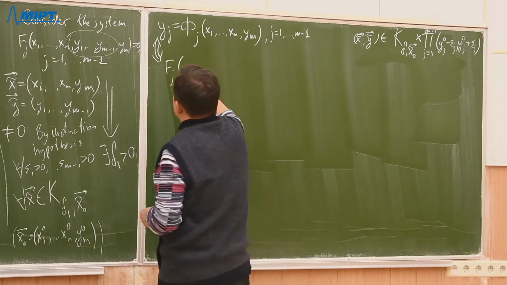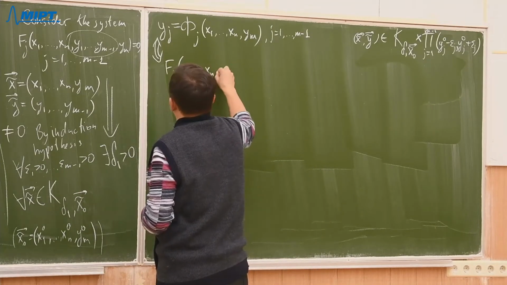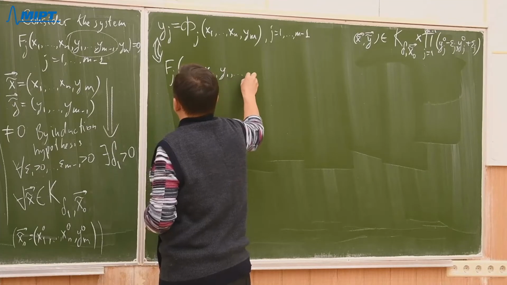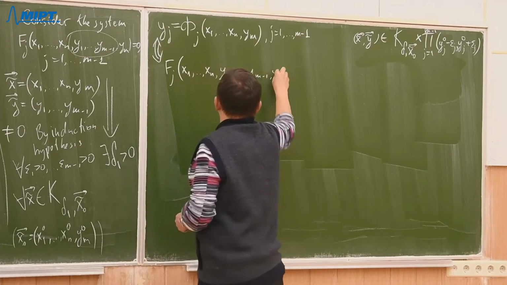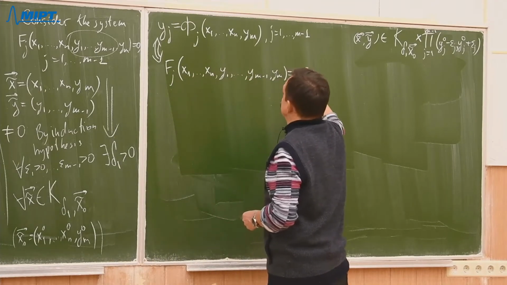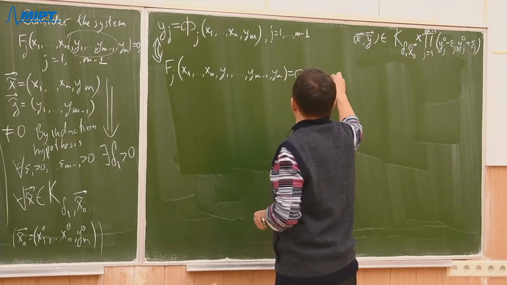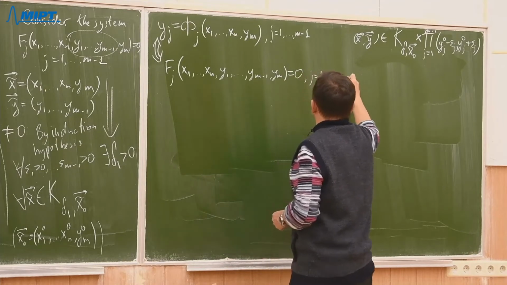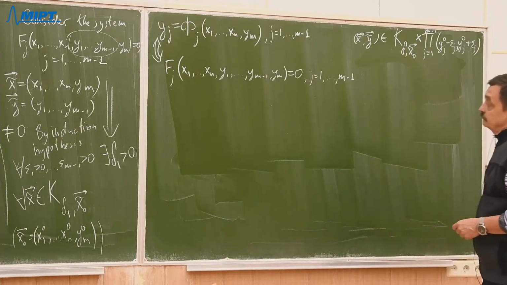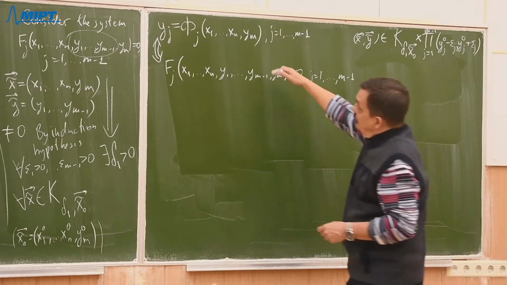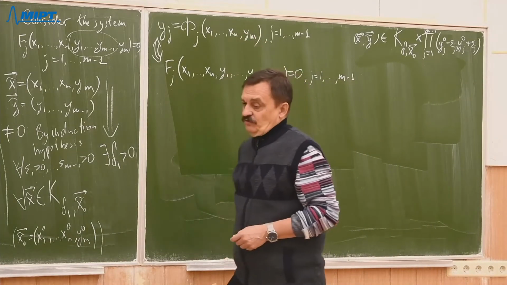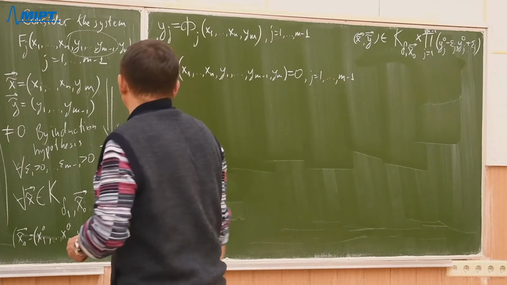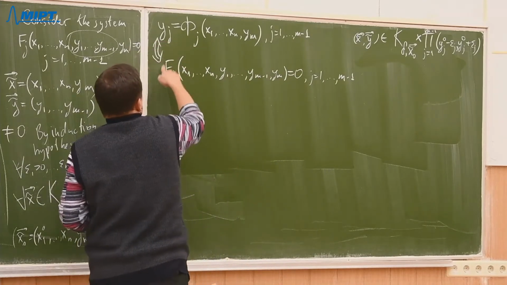Okay, I'll rewrite that system. Equals to 0, j from 1 up to m minus 1. So, you see, we can solve that system using those functions.